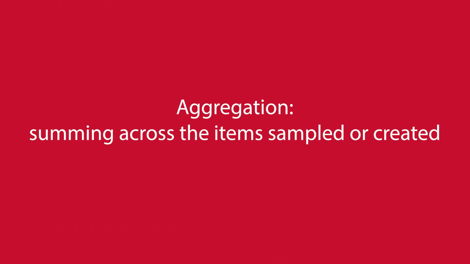As for data construction, data are often transformed. One transformation is an aggregation, summing across the items sampled or created, and this can be done in many ways. For example, inflation is a top problem facing the country, and it is well known that the money supply has a relation to inflation. There are alternatives to this, however, so the Federal Reserve now has more than one type of money supply measure, with the difference being the aggregation method.